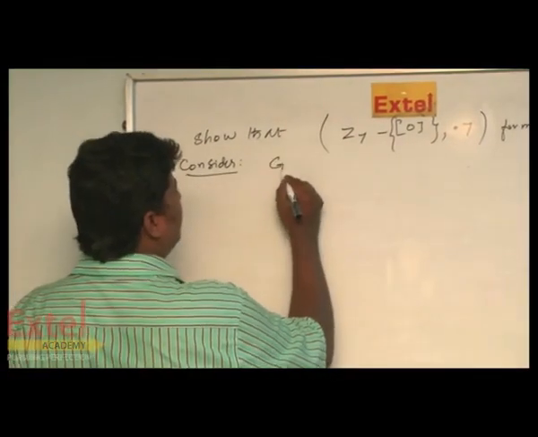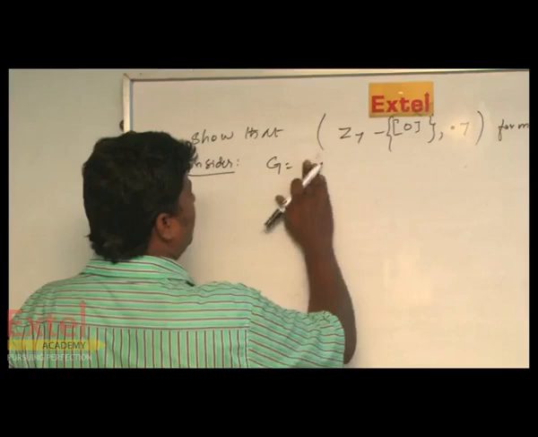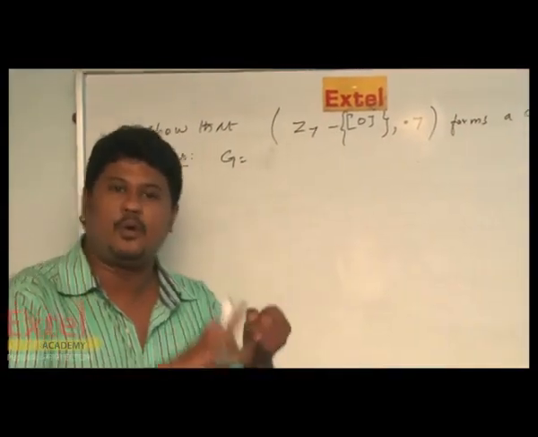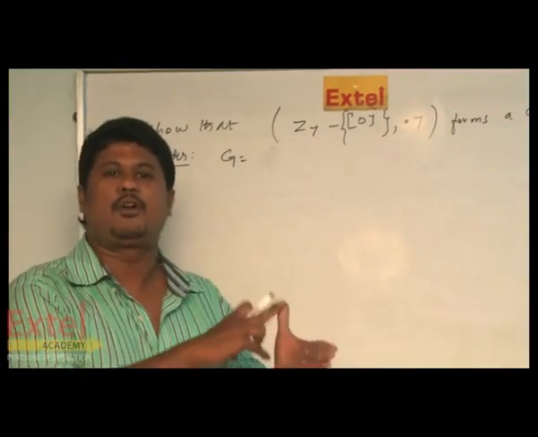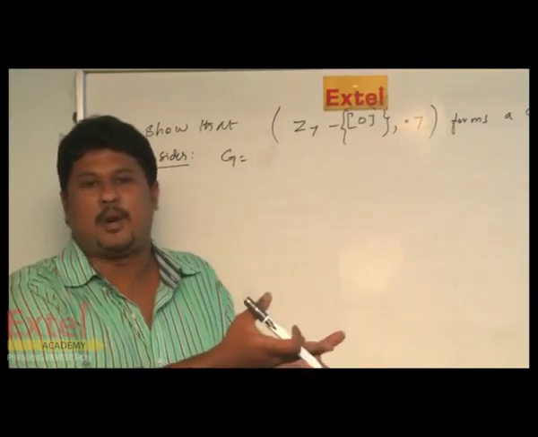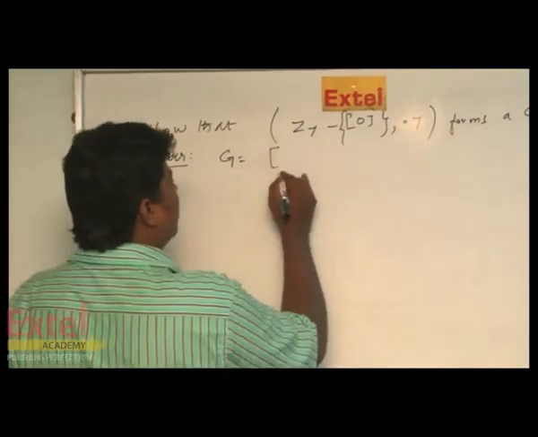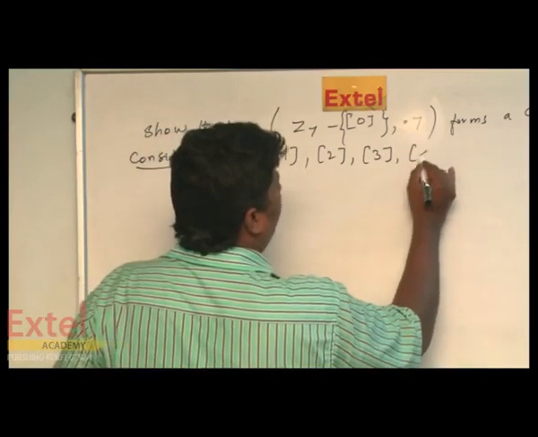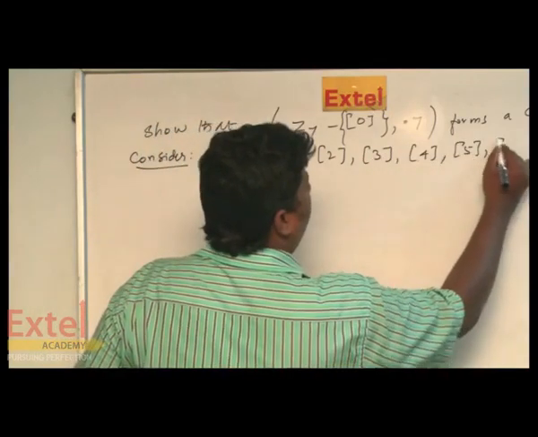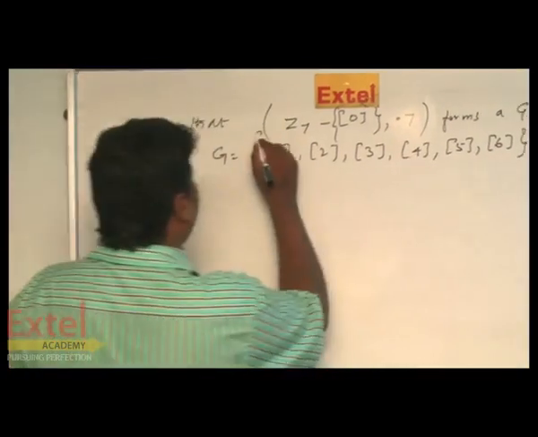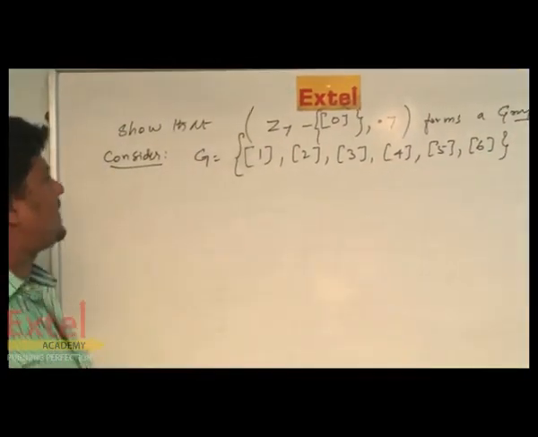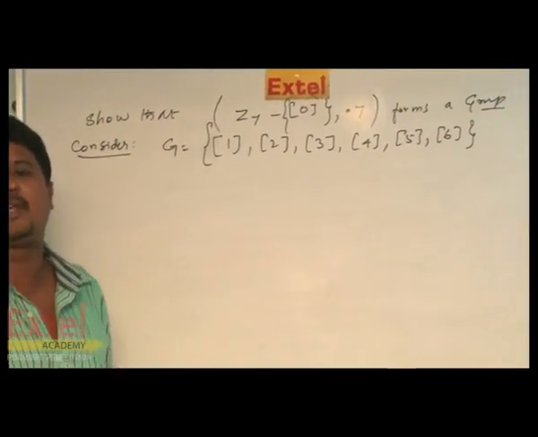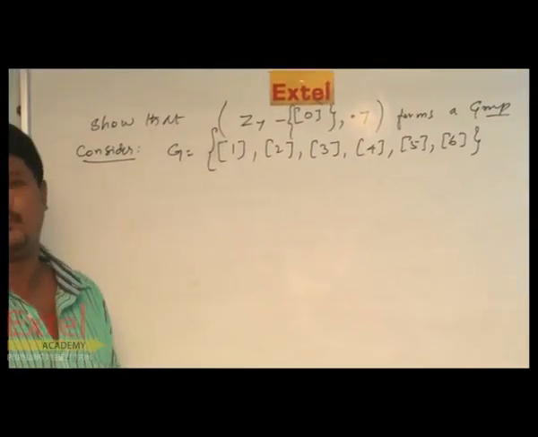First, consider G equals Z7 minus 0. For multiplication modulo 7, we would have 0, 1, 2, 3, 4, 5 and 6, but in our problem it is given except 0. You can write this as 1, 2, 3, 4, 5, 6. Now I am going to prove that G, dot 7, G under multiplication modulo 7, is a group. We have to prove that.